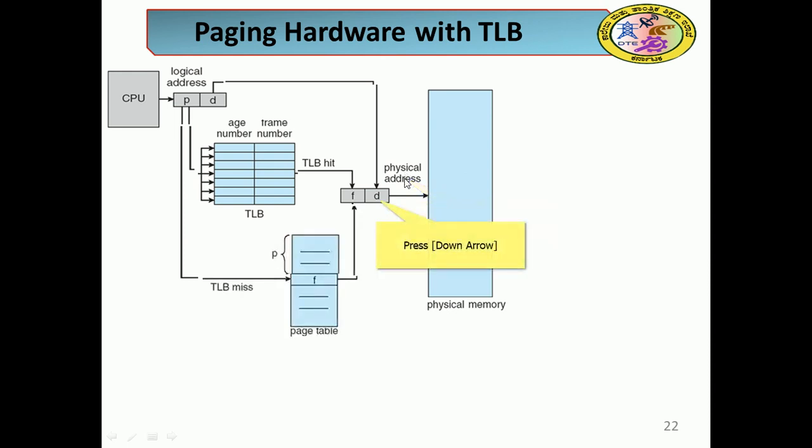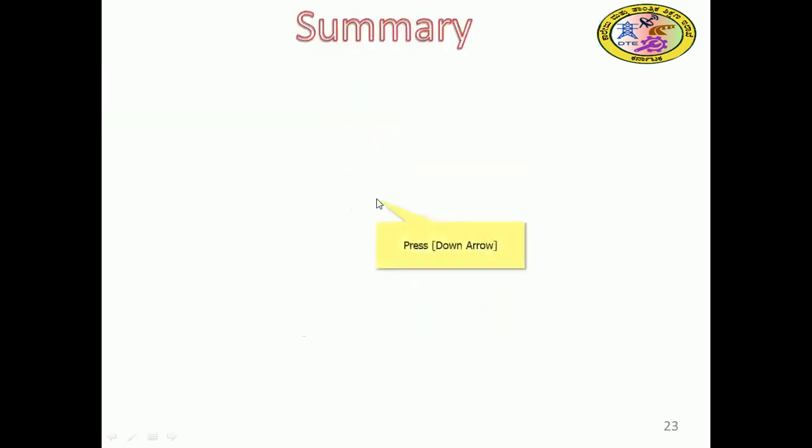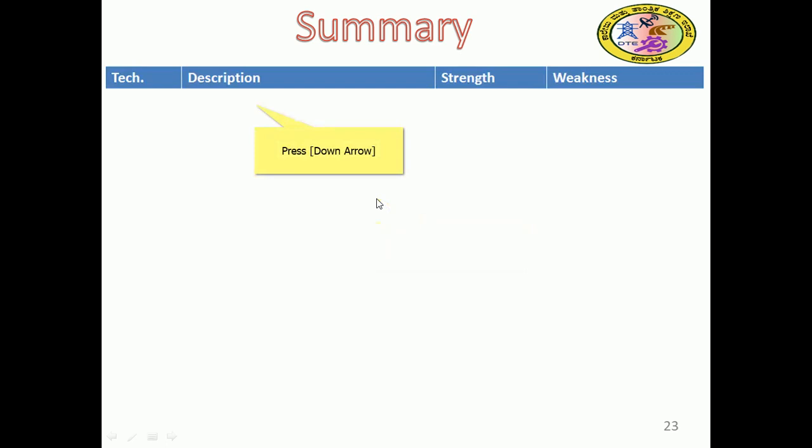In case a TLB miss occurs, in that case we use the page table. So apart from the TLB, there is one more data structure called the page table, similar to the segment table. The TLB is the additional structure, of course. So there we can get the frame number, and that frame number will be added with the displacement, and we get the complete address.